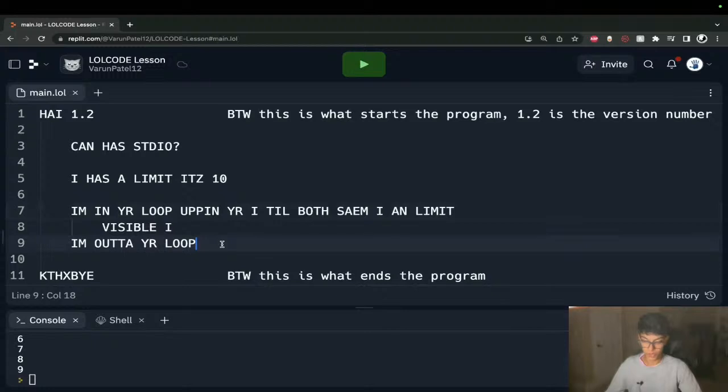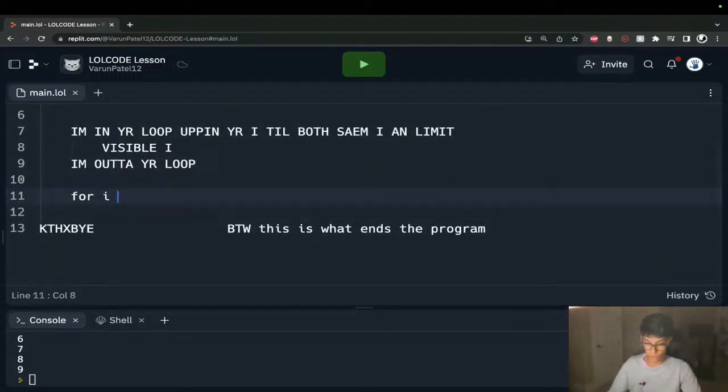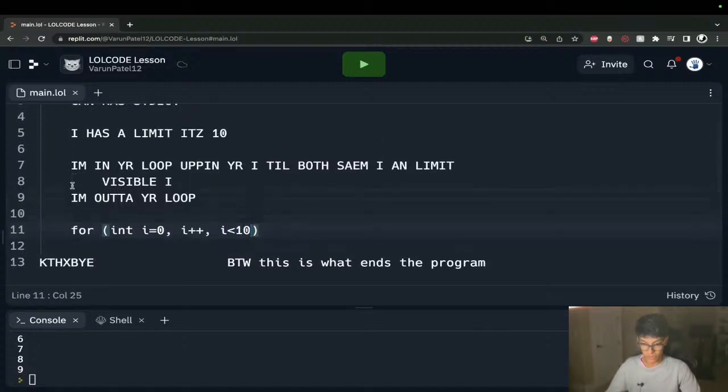Usually when you create a for loop, you have for i in whatever, or for int i equals 0, i plus plus, i is less than 10. So "I'm in your loop" is like this for keyword. "Up in" is how we're incrementing.